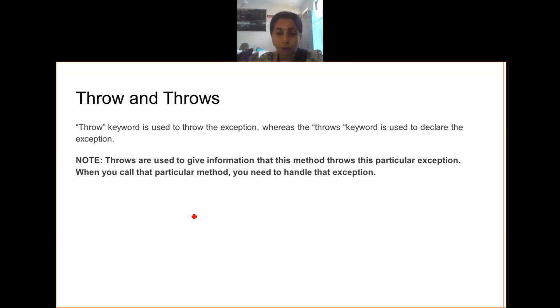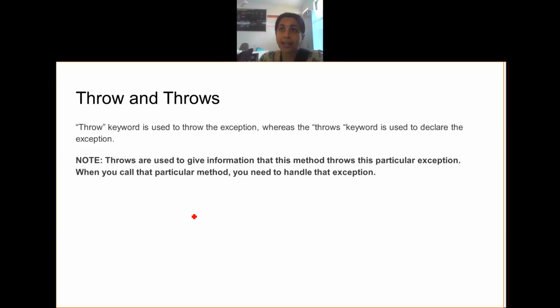Okay, when to use throw, when to use throws. Throw and throws are very different. Throw is telling the compiler, look, I am throwing this kind of exception. Explicitly, I am telling that at this point, this exception is encountered. It is an explicit telling of what kind of exception is happening.